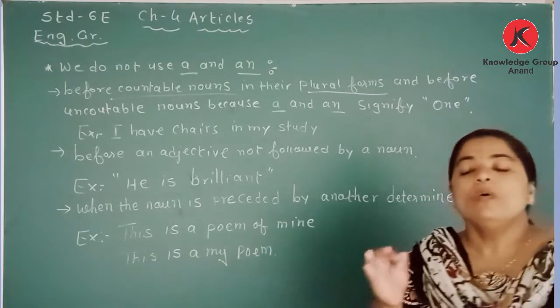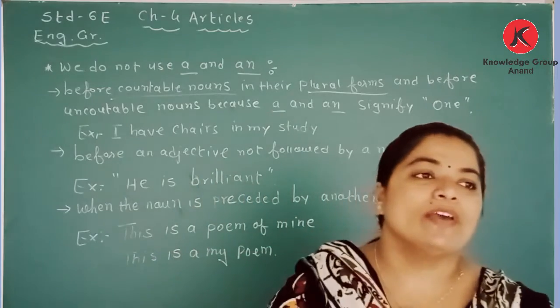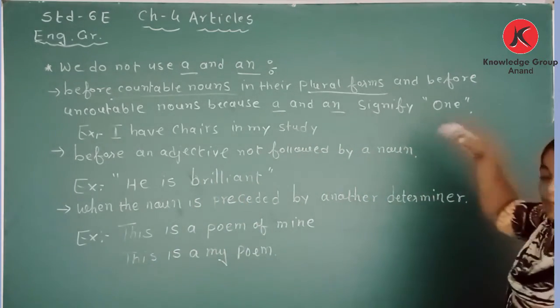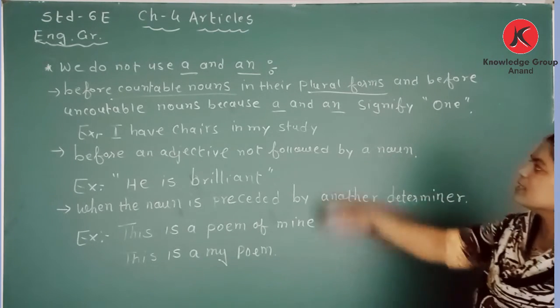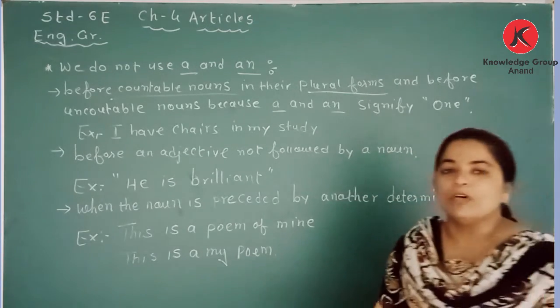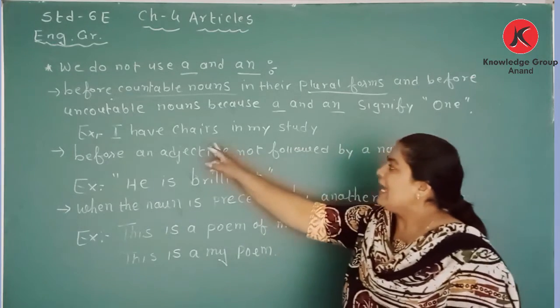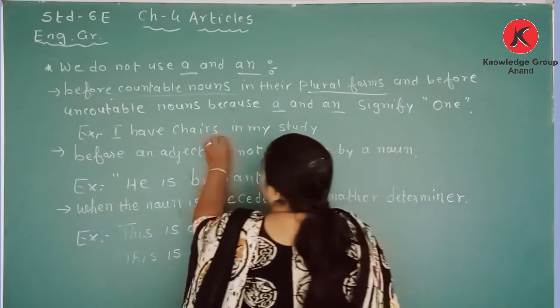A and an signify only one person and one thing. So we do not use them before countable nouns in their plural forms and uncountable nouns. Here we have taken an example: I have chairs in my study.